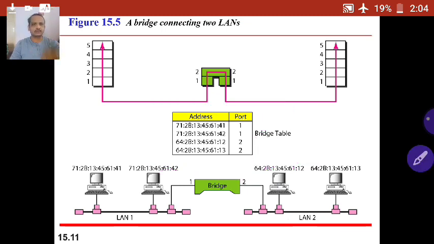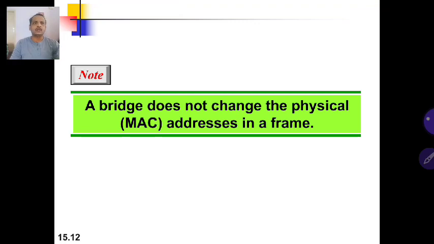Every frame coming to the bridge refers to the table and takes the decision to forward or drop. So the bridge does not change the physical address or MAC address in a frame. As you know, every frame contains source and destination MAC addresses along with IP addresses, for either local or global communication depending on the situation.